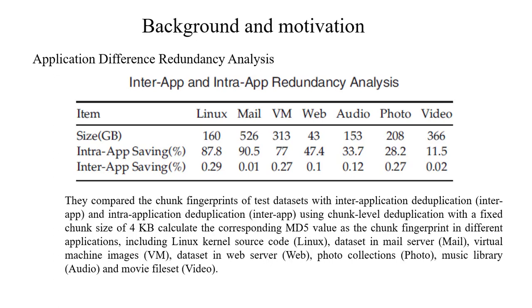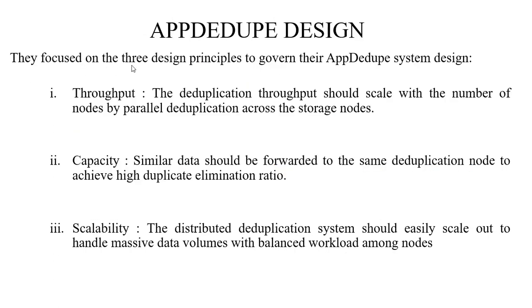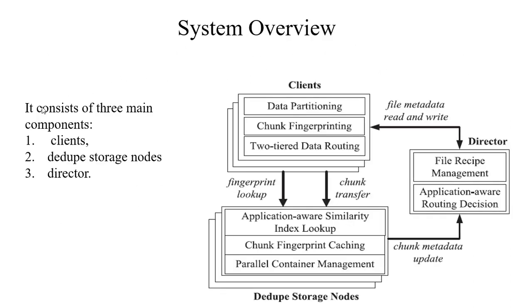This phenomenon motivated them. They focused on three design principles to govern their AppDedupe system design. The first one is throughput, second capacity, and third scalability. This is their system overview. It consists of three main components: client, dedupe storage node, and director. Client. It partitions the data, computes chunk fingerprints, and performs two-tier data routing. The client sends the chunk to the dedupe storage node and the fingerprint lookup to the dedupe storage.